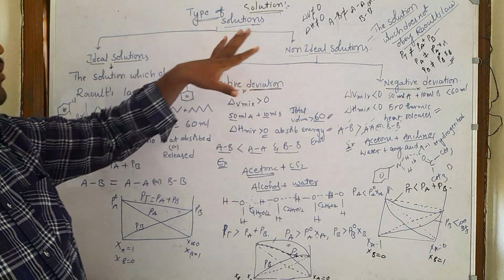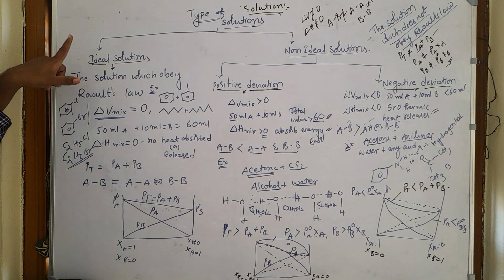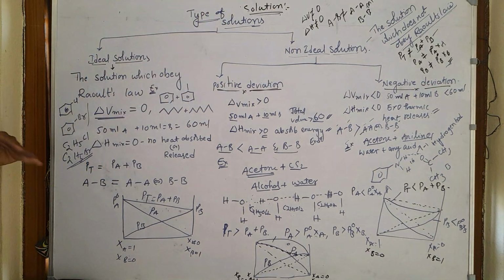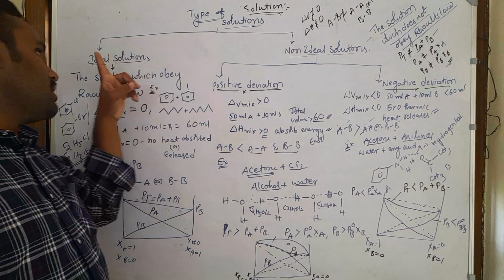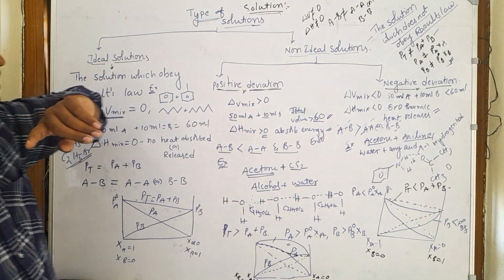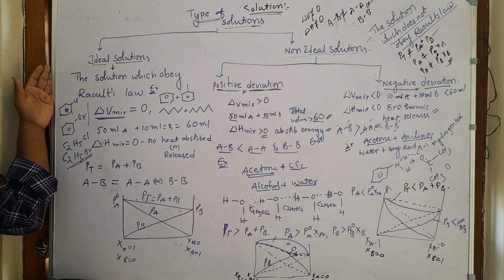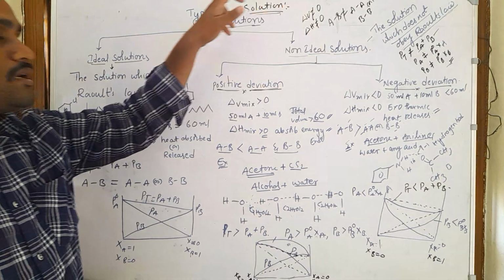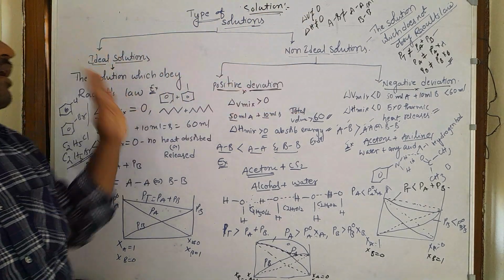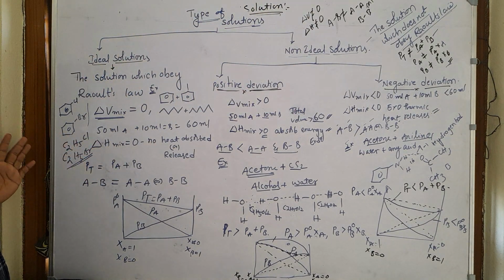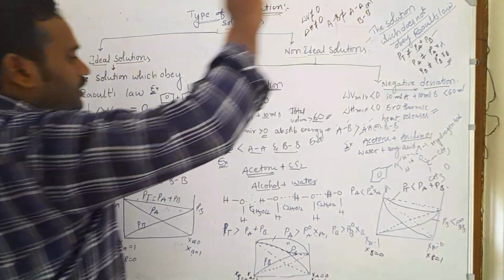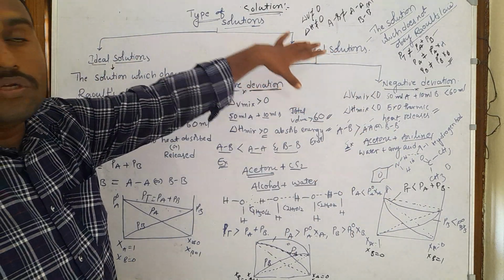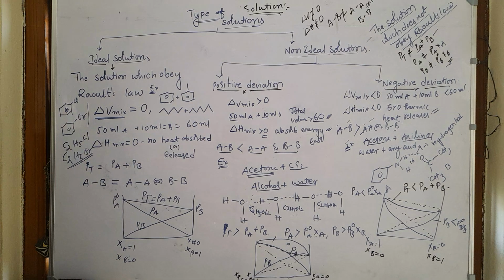So this is about the types of solutions, that is, ideal solutions and non-ideal solutions. Based on Raoult's law we can classify solutions into two types. Ideal solutions are the solutions which obey Raoult's law. Non-ideal solutions are those which do not obey Raoult's law. Non-ideal solutions show positive deviation and negative deviation. So this is the theory behind why solutions show deviation from Raoult's law.